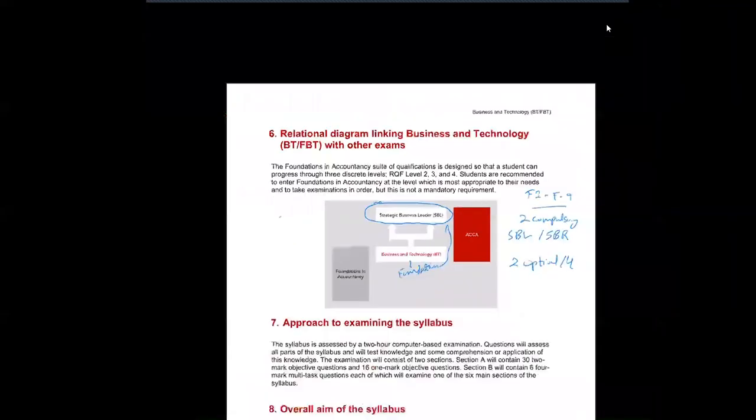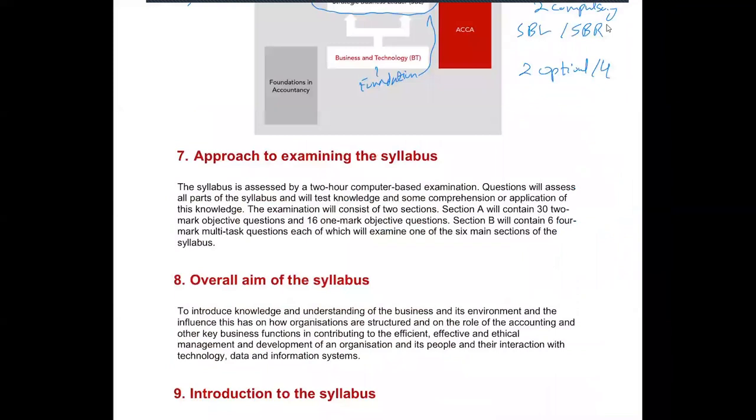Now, the approach to examining the syllabus. Section A contains 32 objective questions, of which 16 are 2-mark objective questions. Section B will contain 6 four-mark multi-task questions, each of which will examine one of the 6 main sections of the syllabus.